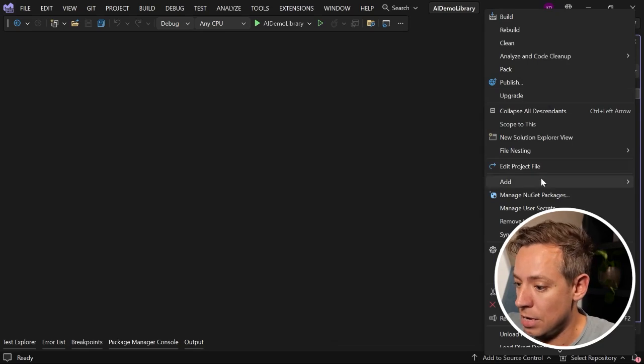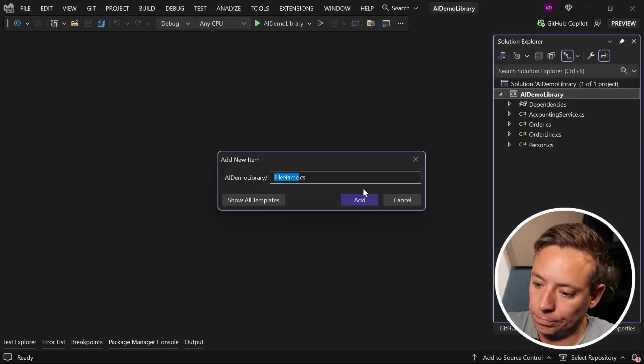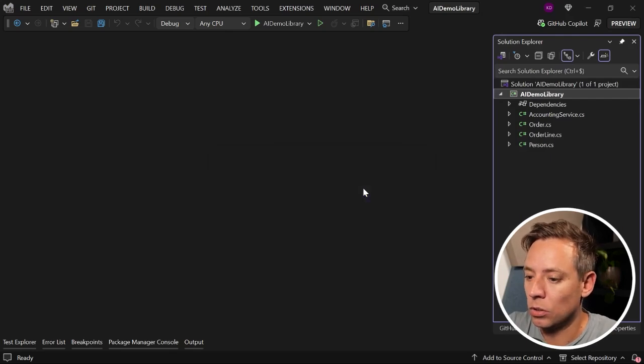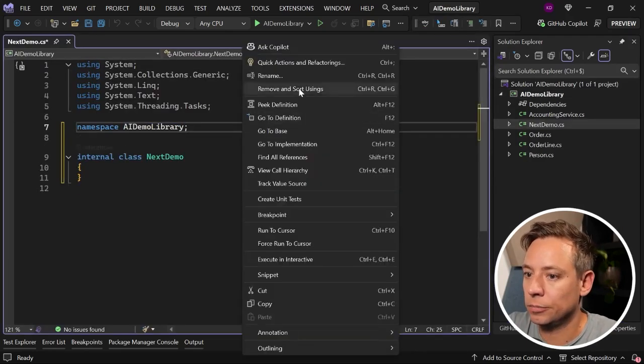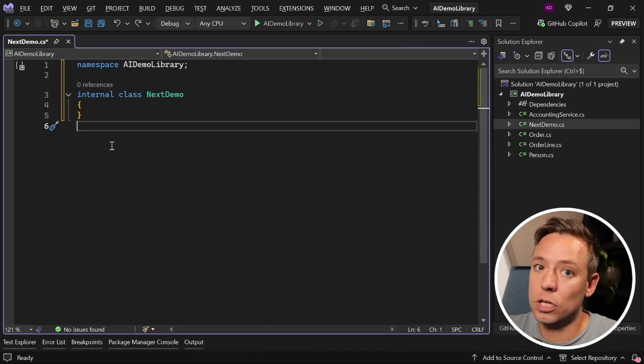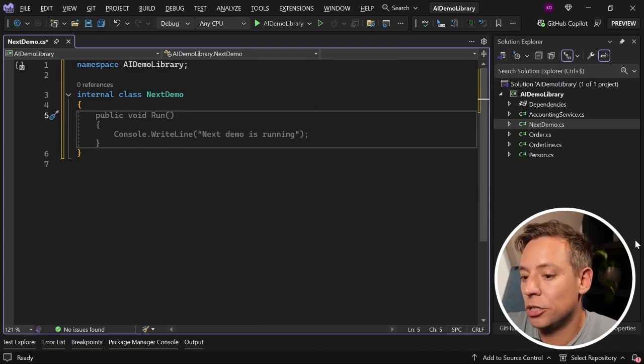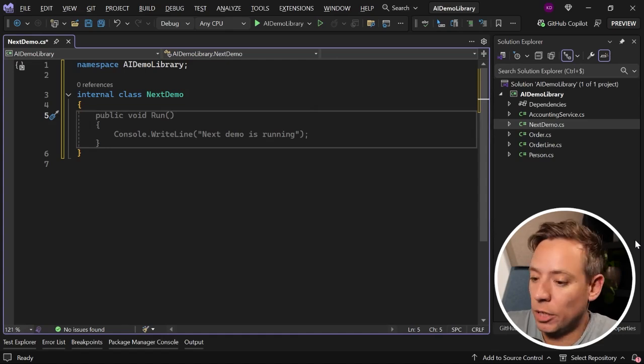Let's add a new class. Let's name it nextdemo.cs. There's not much context to be learned from that either. That's not to say that nothing can be generated. As you can see, if all I have got is the class definition, Copilot thinks it's a good idea to create a run method. That's actually not too bad, taking into account that there's almost zero context. But anyway, we don't want that.